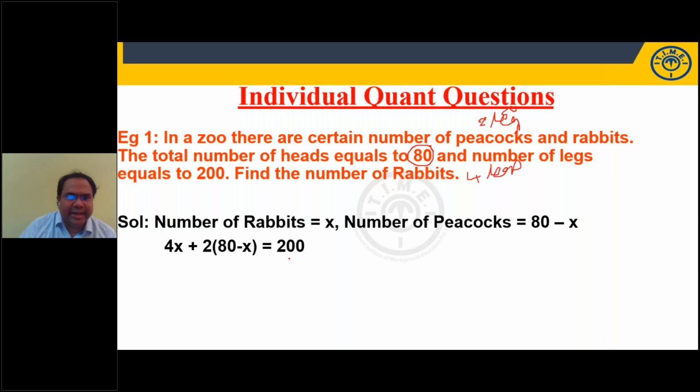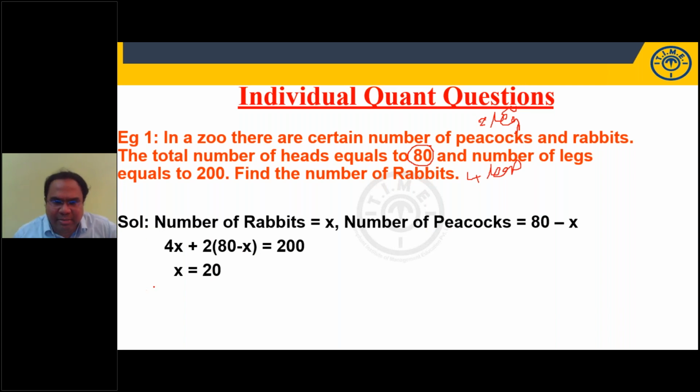You will get x is equal to 20. This is how you frame the equation. Don't say p peacocks and r rabbits, p plus r is 80, 2p plus 4r. Don't frame 2 equations. I'm saying rabbits x. Instead of 2 equations, I'm framing only 1 equation.